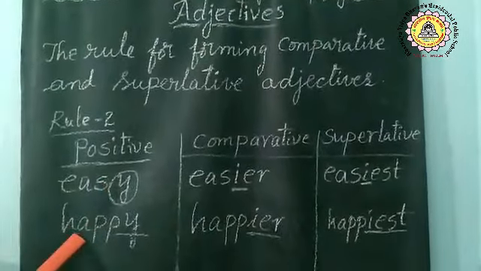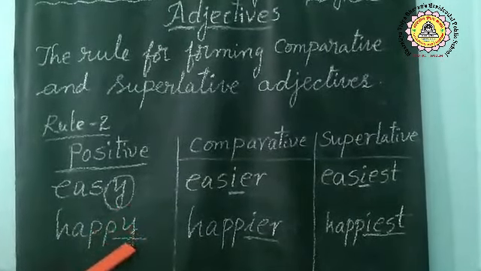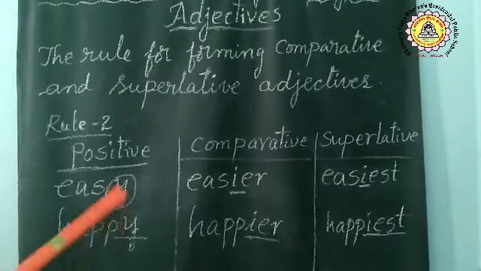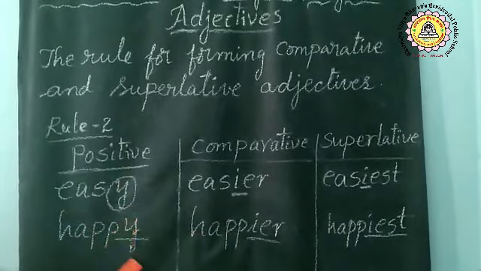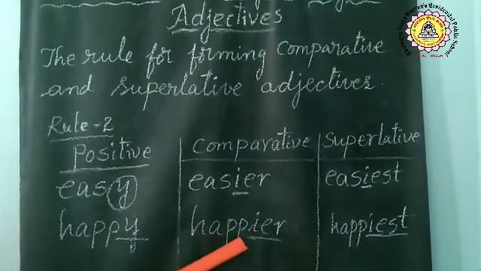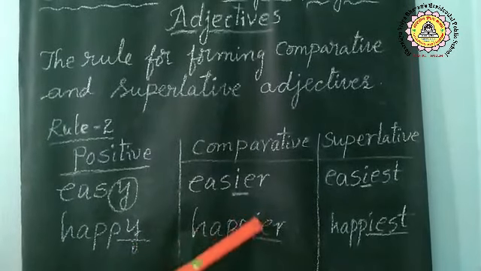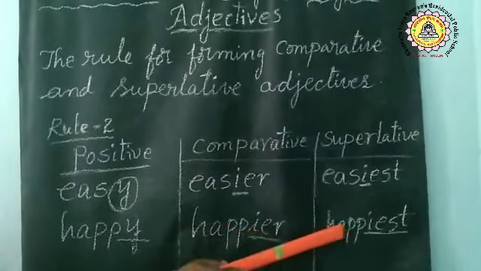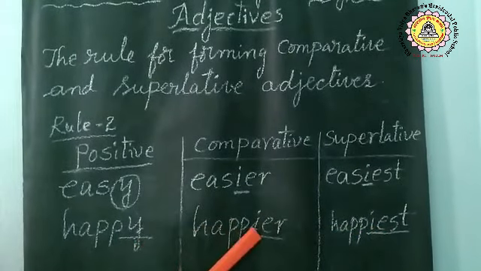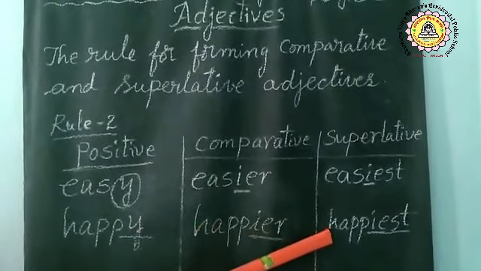Yes, children, look at the next adjective. What is this? H-A-P-P-Y, happy. Again, what is this letter? It ends in Y. And before Y, what is this? Consonant. Yes, we have to follow the rule. In the place of Y, we write I-E-R: happier, H-A-P-P-I-E-R. We should not use Y here. To form the superlative, I-E-S-T. Happy, happier, happiest. Positive, comparative, superlative.